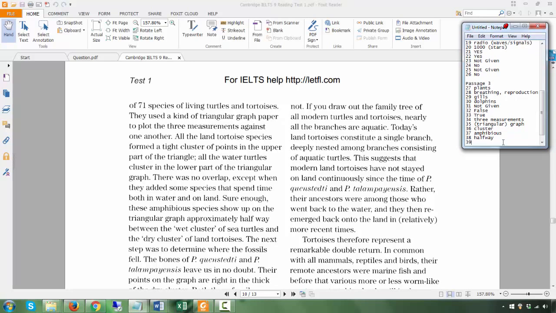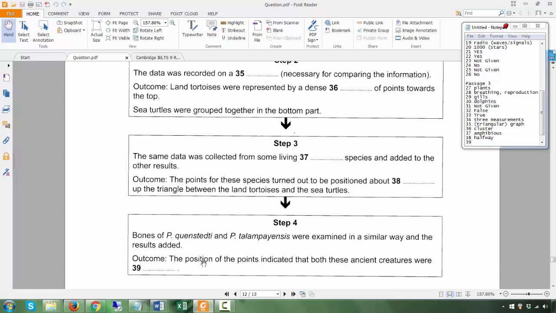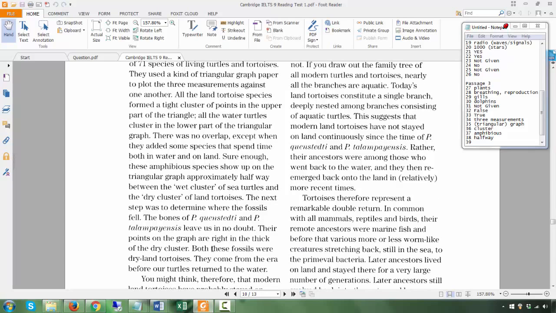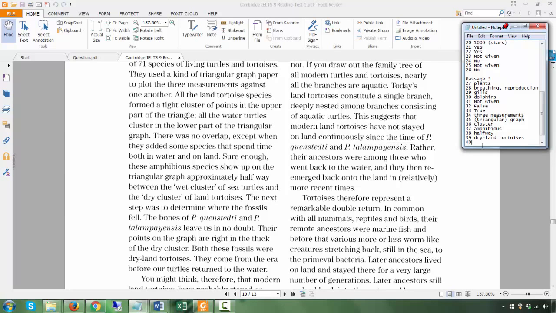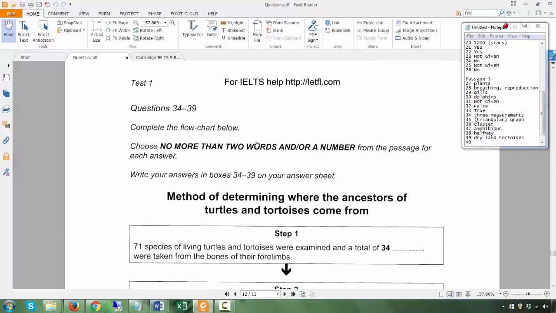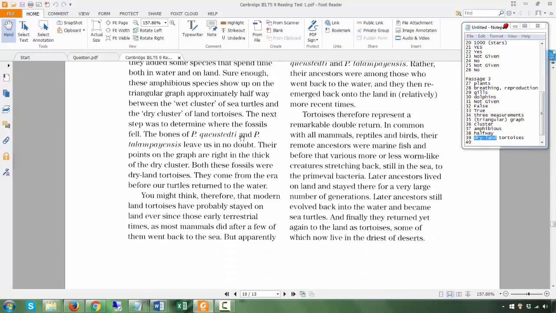Question 39, outcome. The position of the points indicated that both these fossils were dry land tortoises. Now the number of words you can use, as mentioned, is no more than two words and a number. So dry land, because of the dash, is considered one word. Just remember that.